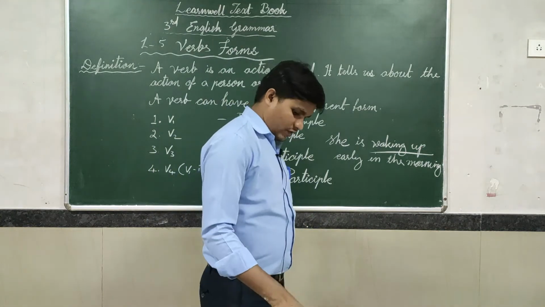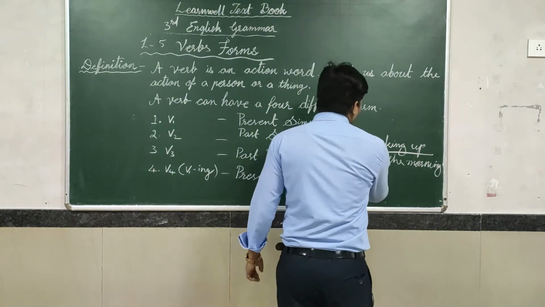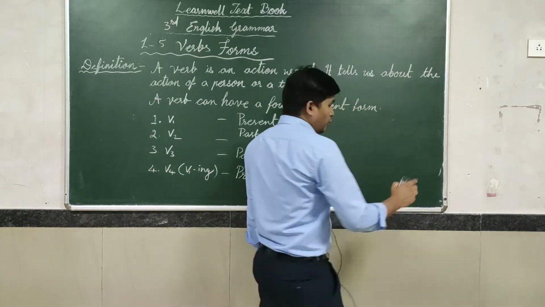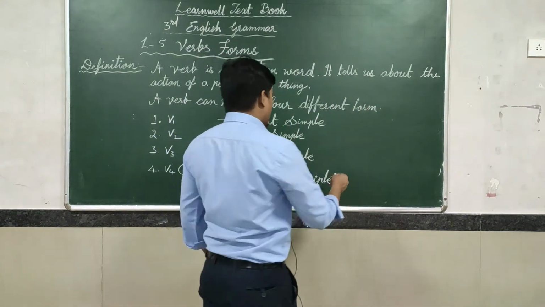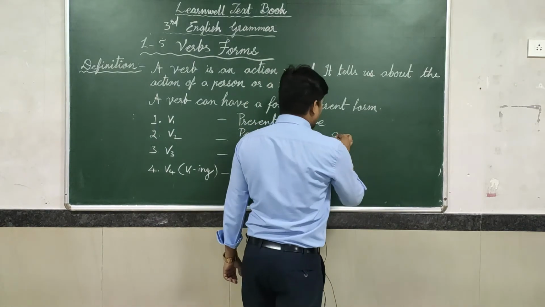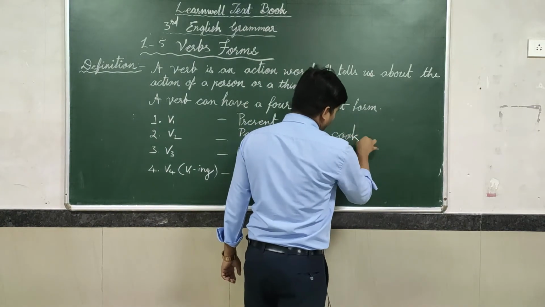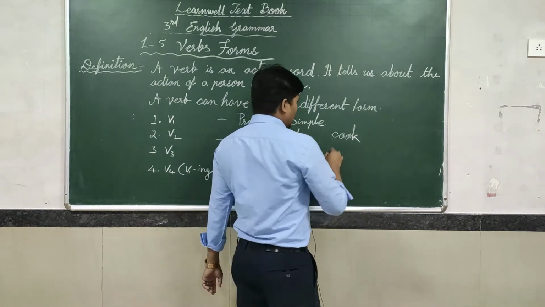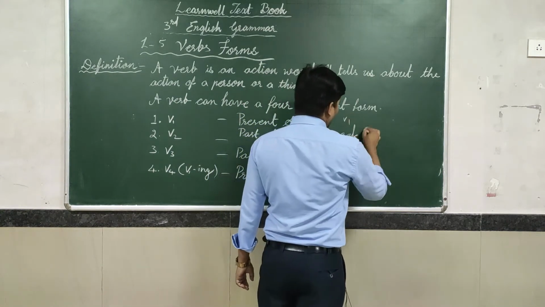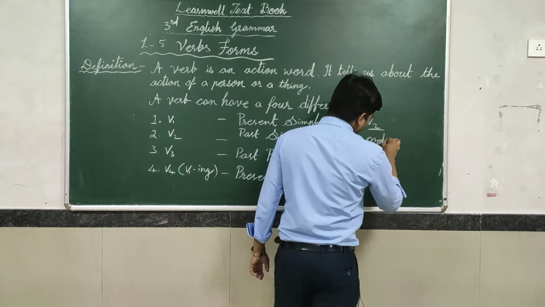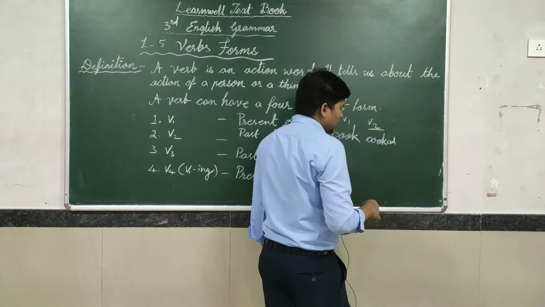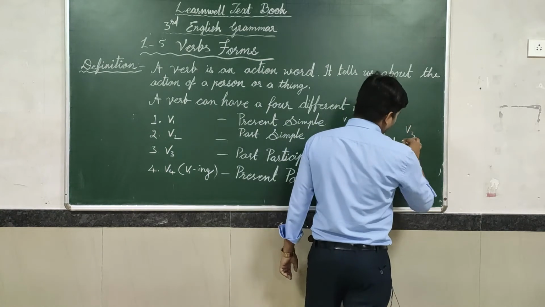So here, V4 means what? You have to add the ing form. Just like cook, V1 form, cooked, V2 form, cooked, V3 form.